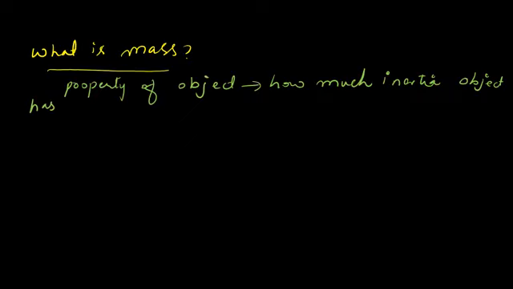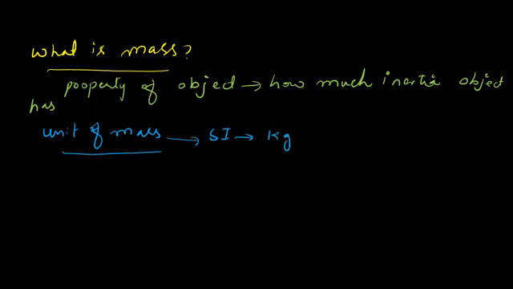So it defines the object's inertia. More about mass is its unit. What is the unit of mass and how can we measure it? In the SI unit system, the unit of mass is the kilogram, and you can measure it in kilograms. The greater the mass of an object, the less the object accelerates under the action of a force.